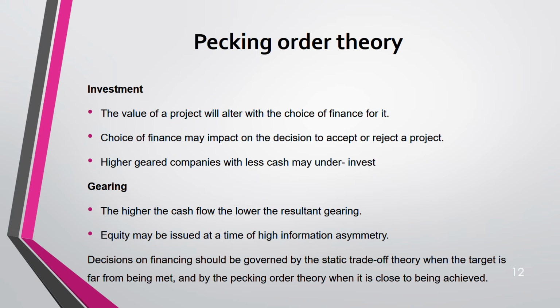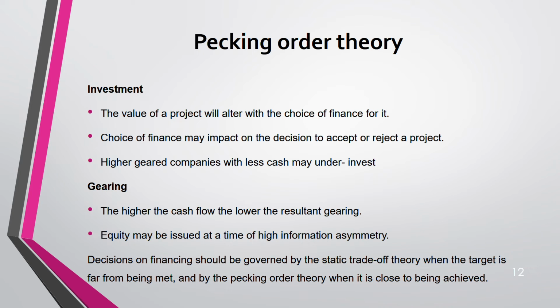Then, decisions on financing should be governed by the static trade-off theory. Now, you have studied so many theories, right? Static trade-off theory, pecking order theory. How do you know which theory to use? Which theory to help you to decide the finance? I've included this for you here so that this becomes easy. See, when the target is far from being met, use static trade-off theory.